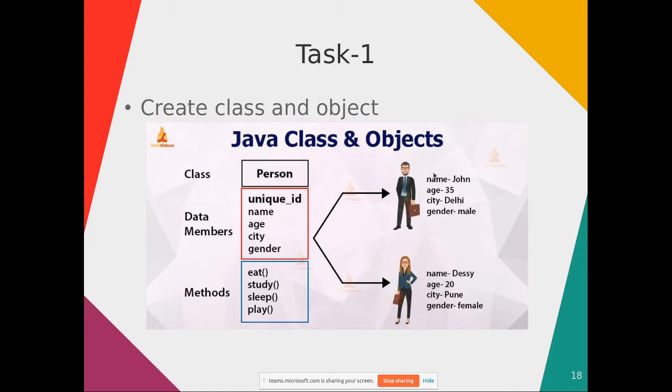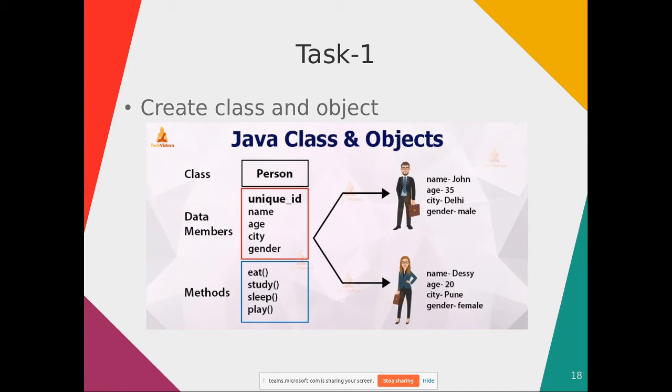After creating a person, all these data fields will be allocated values: the name will be John, the age will have a value, the city and gender will be there. And using that object I can apply those methods like eat, study, sleep, or play.